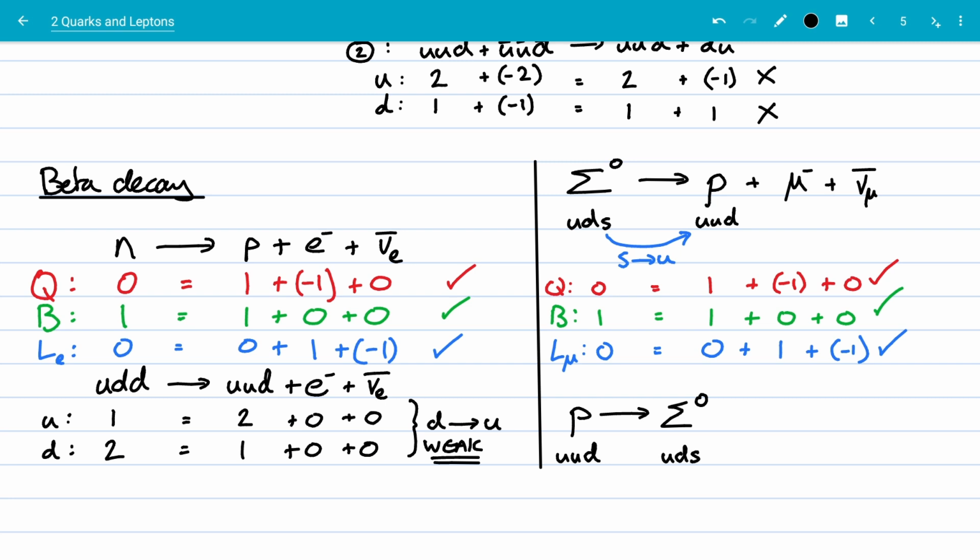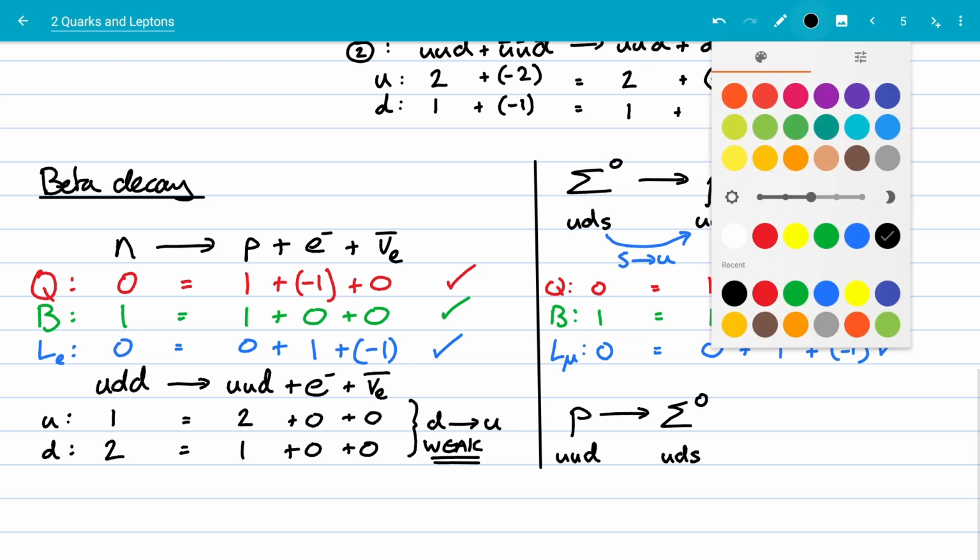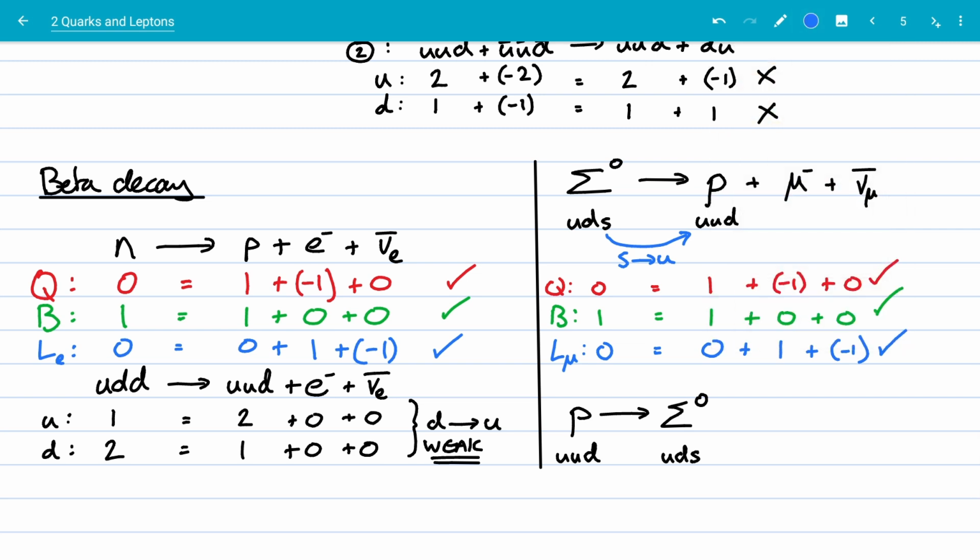Oh, I did forget to mention, strange to up is necessary because we are using a W boson. You can decay from a strange to a down quark, but it involves the Z0 boson, which lies outside the scope of the A-level course, which is why I had to be careful in choosing what was happening.